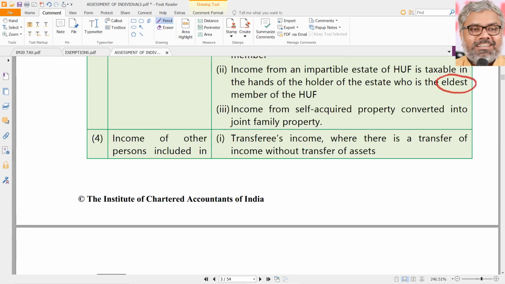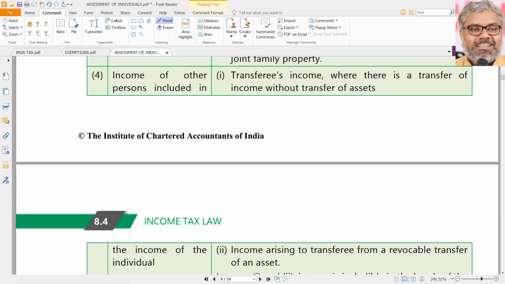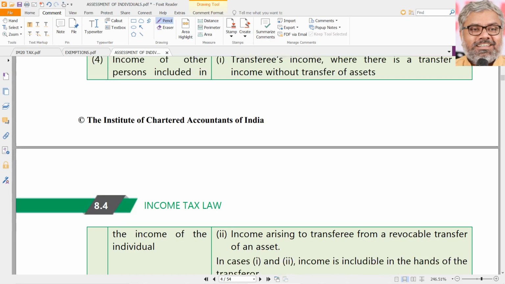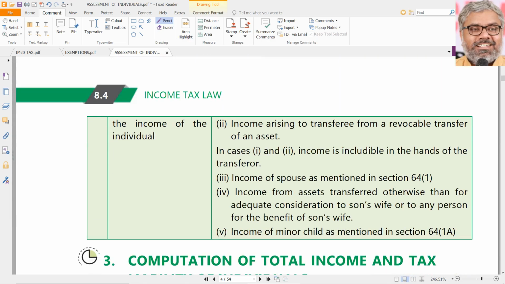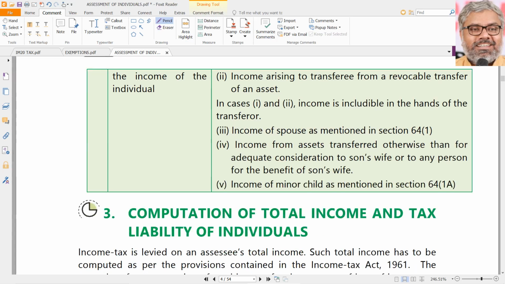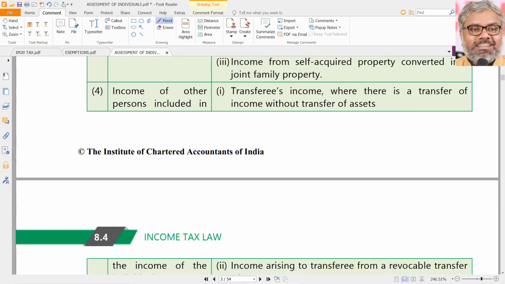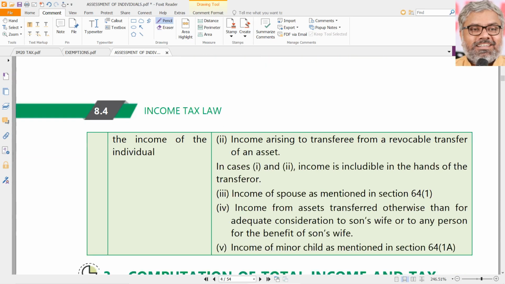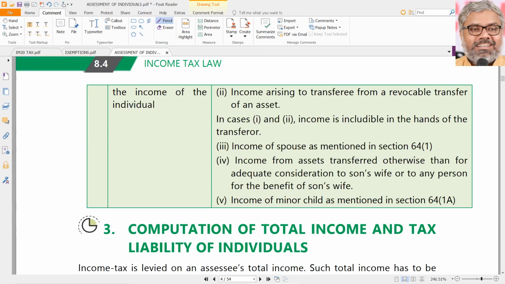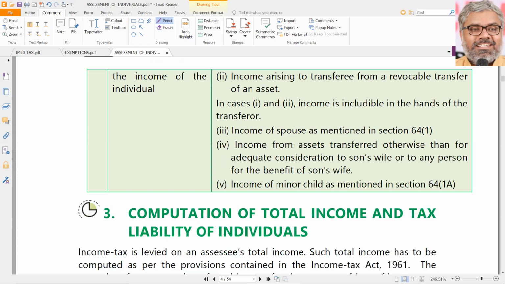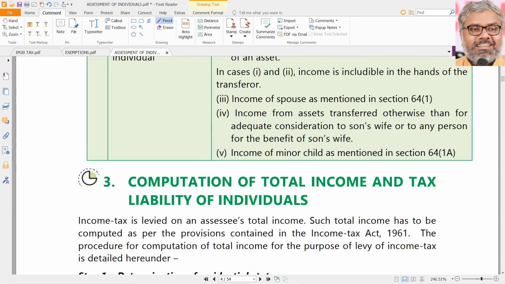That we know. And in the same way, clubbing provisions related to various individuals are already applicable, wherein the transferor transfers the income without the transfer of assets, or transfers the asset as a revocable transfer. In all cases, clubbing provisions are applicable.